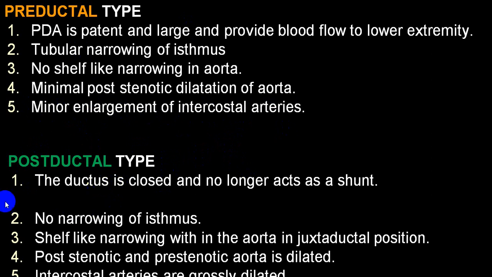While in a postductal variety of coarctation, because the duct is closed, the perfusion to the lower limb can take place via intercostal arteries, and there will be pre-stenotic and post-stenotic dilatation of aorta, which will not be seen particularly in preductal variety, because there will be very minimal dilatation of aorta.